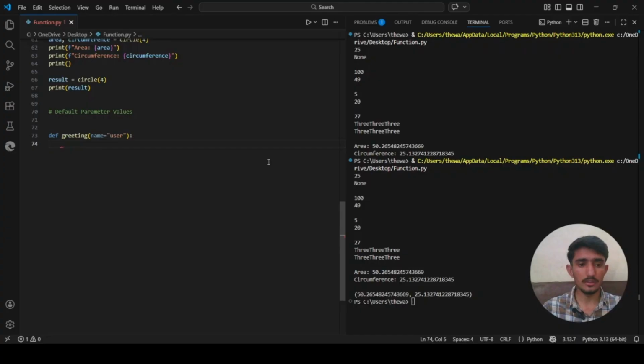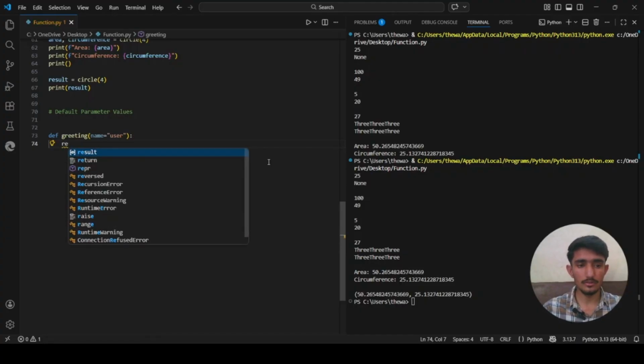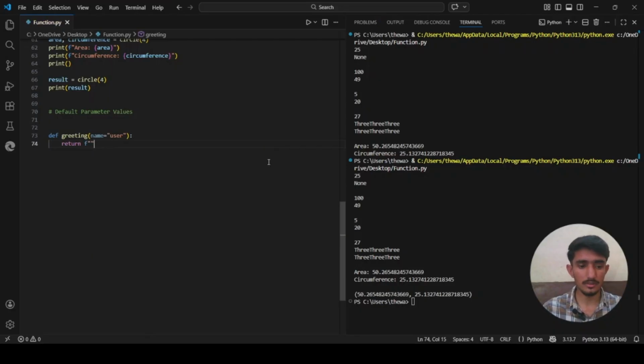After that we will return an f-string, and inside the f-string we will say hello, whatever the name is. We will provide the name, if not, then after that we will say hope you are doing well.